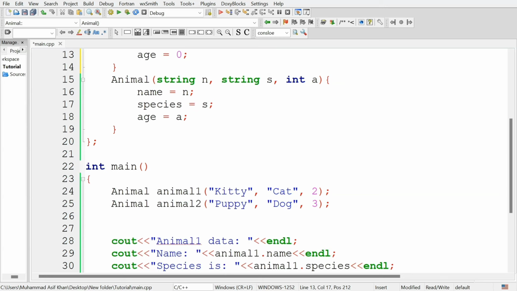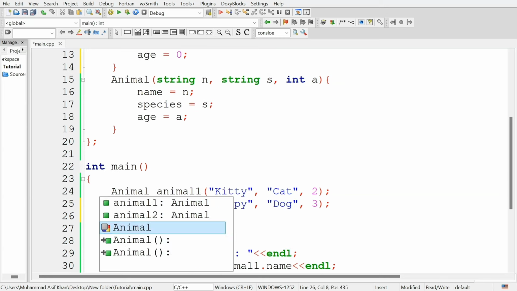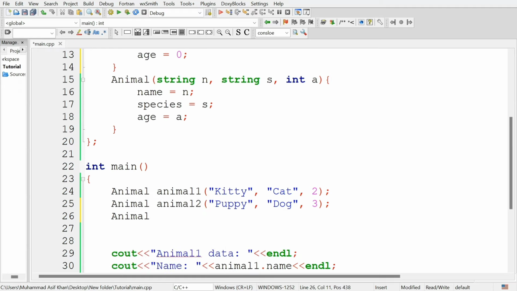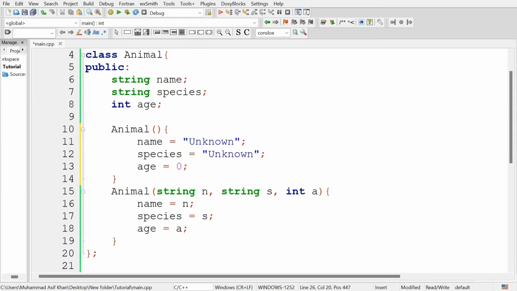Now if we create object 3 of type animal and name it animal3, and we do not give this object the values for different attributes, this will run the animal constructor without parameters and will store the default values for the attributes: name unknown, species unknown, age 0.